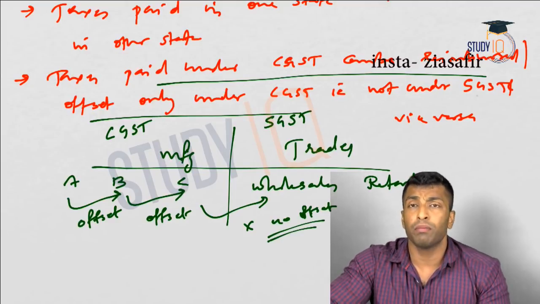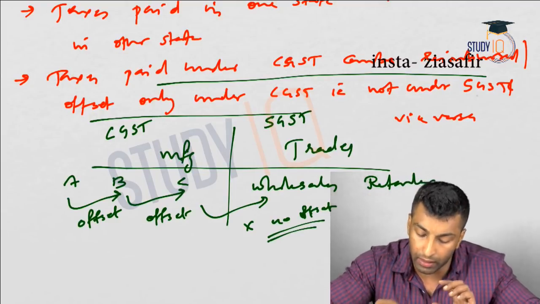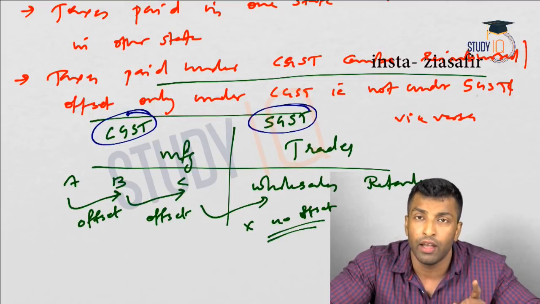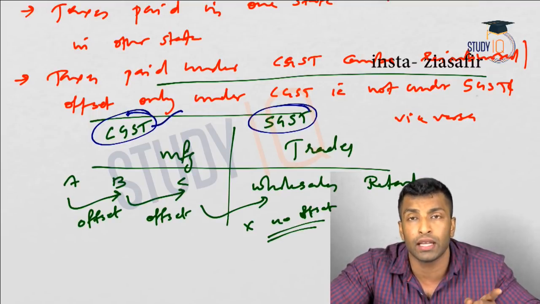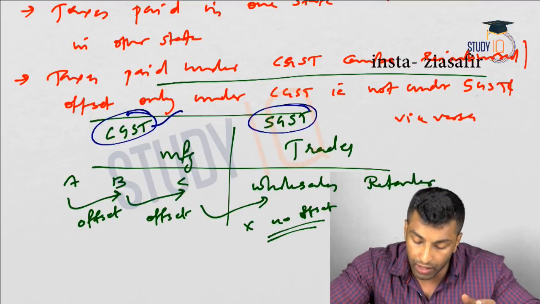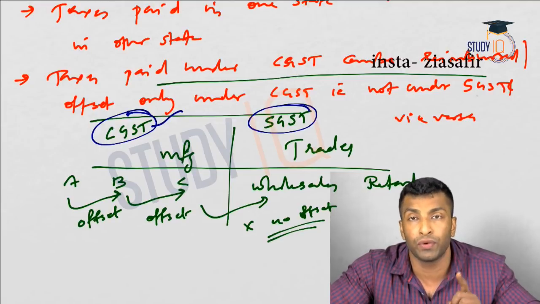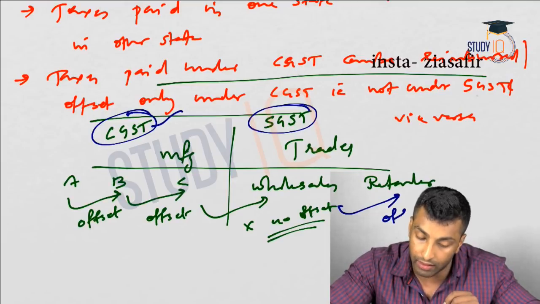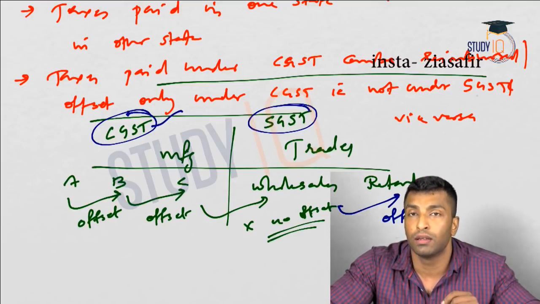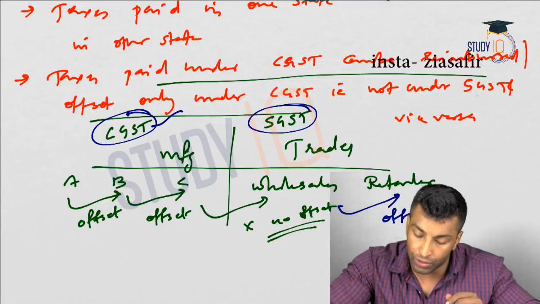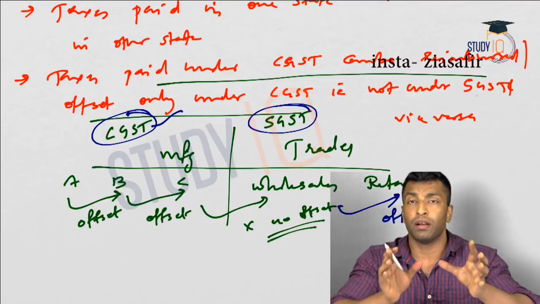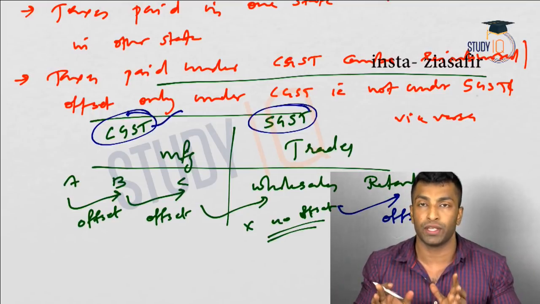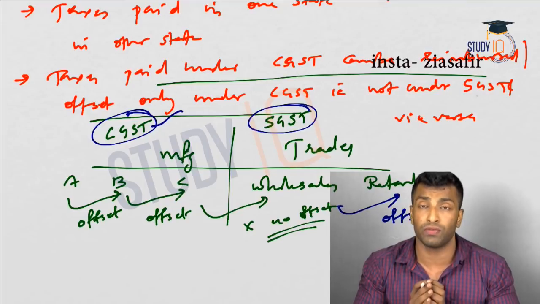No offset. Why is there no offset? Logically, this is SGST, the state GST, and this is the center GST. Where you are paying the center GST, you are paying it to the center, so the state didn't get anything. Here you are paying it to the state for the first time, so there won't be any reimbursement. But when it comes to the retailer here, there will be offset. So at the distribution level, in the beginning, there won't be any offset because taxes paid at the CGST level won't be offset or reimbursed. I hope this point is very clear for you.